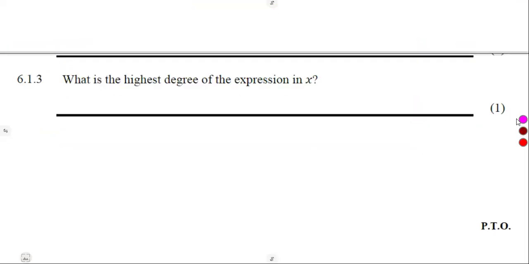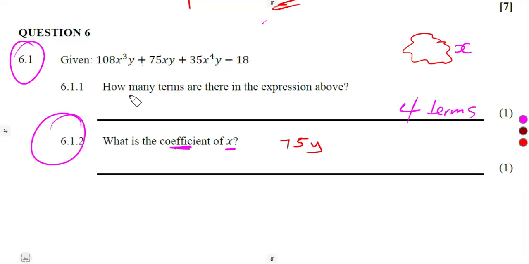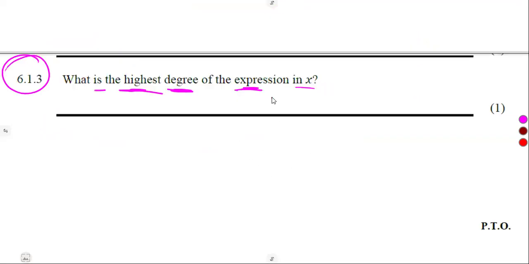We move on to 6.13. What is the highest degree of the expression in x? All right, the expression or term in x. Where we see x, which one has got the highest power? The highest power is 4. This is 3. So the highest power is 4. So meaning to say we talk of the 4th degree. In terms of the power, we call it the degree. So that's the 4th degree.